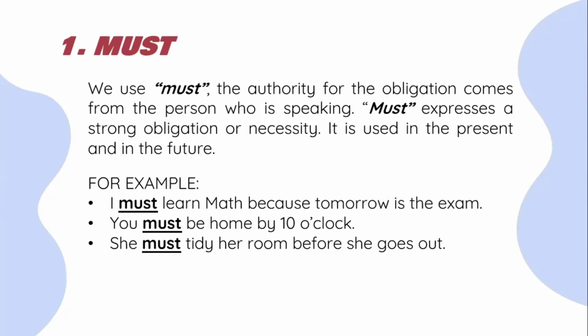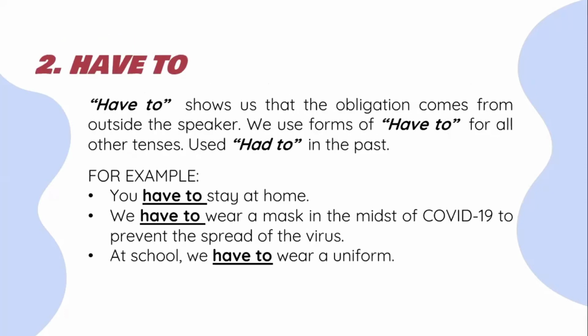For example, I must learn math because tomorrow is the exam. You must be home by 10 o'clock. She must tidy her room before she goes out. The second one is have to. Have to shows us that the obligation comes from outside the speaker. We use forms of have to for all other tenses. We can use had to in the past.